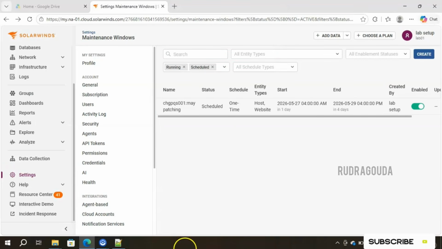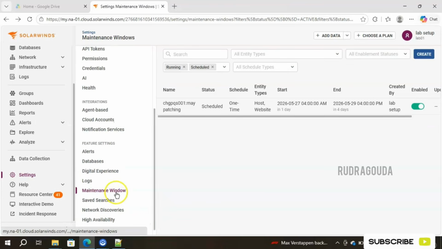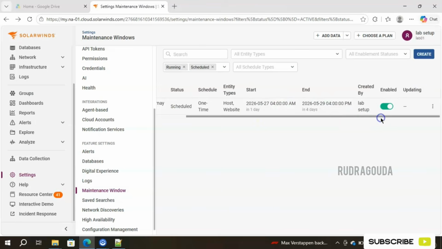Okay, right now we are in the maintenance window section, and I successfully created one maintenance window. See, this is our maintenance window. Inside that, I have successfully created one maintenance window here, and status is scheduled because it is in the future, and this is one time, it is not going to repeat. So because of that reason, inside the schedule it has mentioned as one time, and it is going to apply for the host as well as website, start time, end time, and who has created that, even that information is also available, right? So like this, if you have hundreds of maintenance windows, everything will be displayed here only.